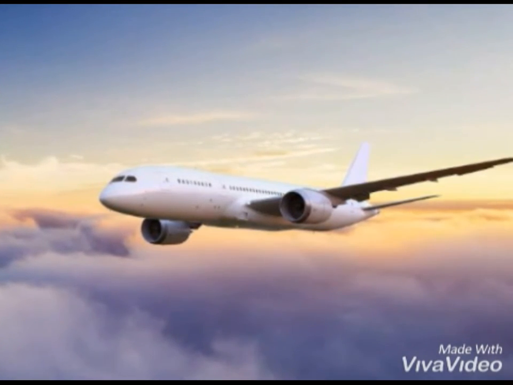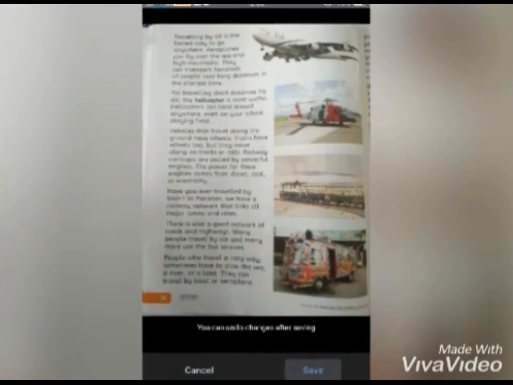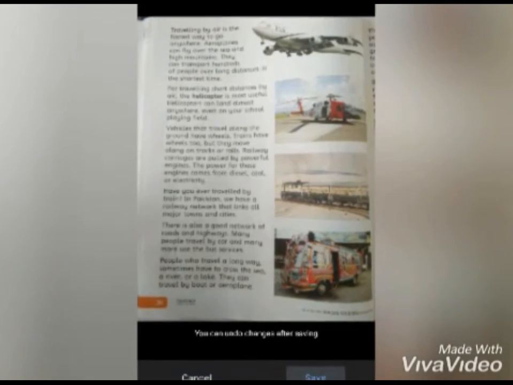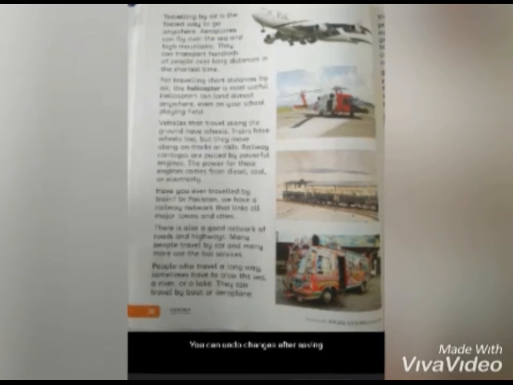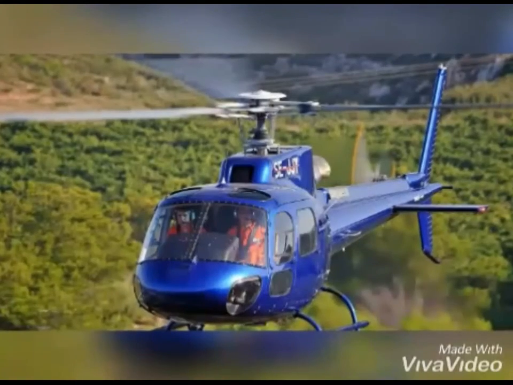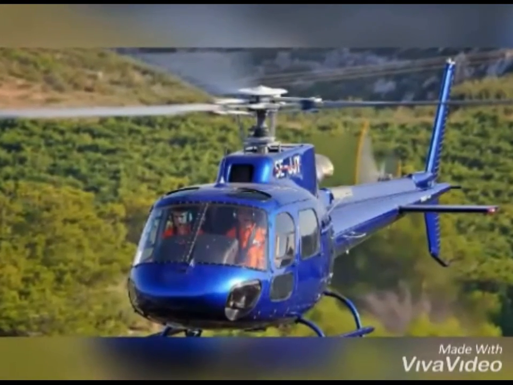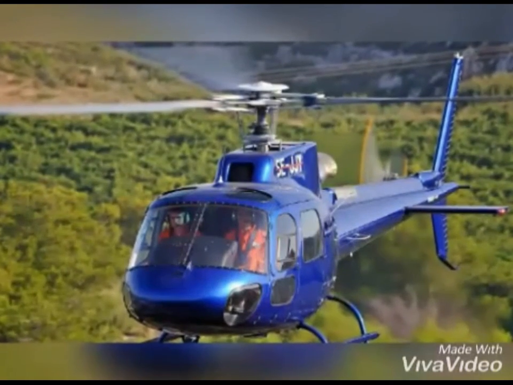In short distances by air, the helicopter is most useful. Helicopters can land almost anywhere, even on your school playfield. It means a helicopter does not need a runway to land, so it can land almost anywhere.